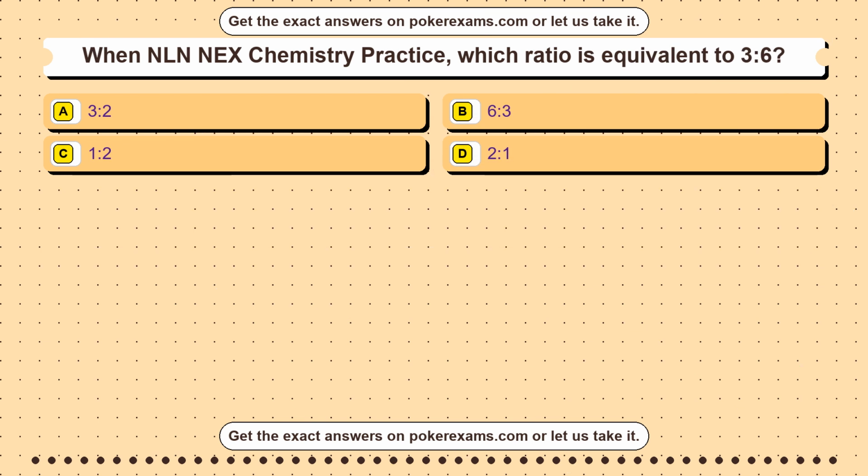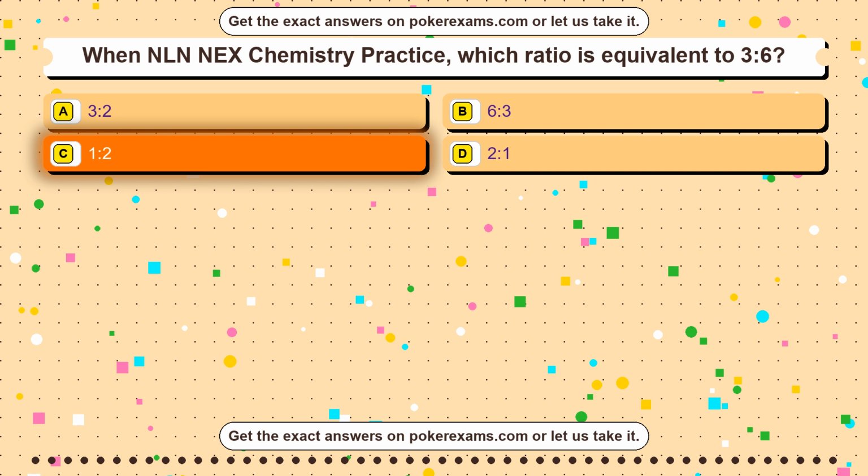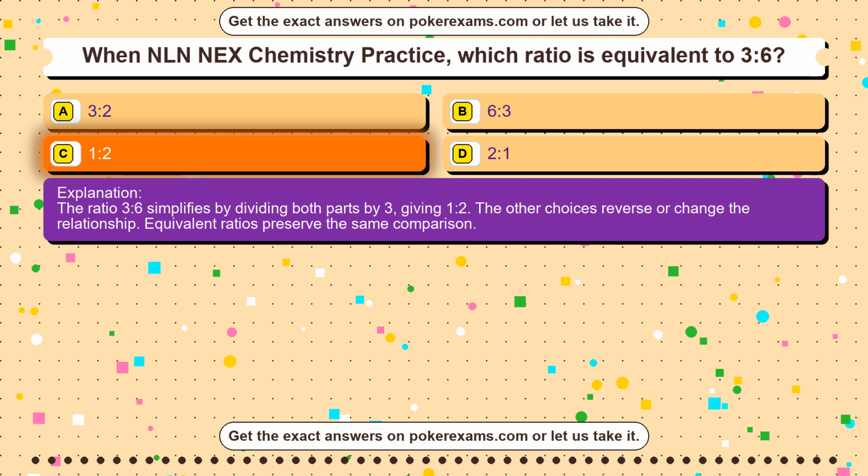Question 39. When NLN NEX Chemistry Practice, which ratio is equivalent to 3:6? Option A, 3:2. Option B, 6:3. Option C, 1:2. Option D, 2:1. The correct answer is option C, 1:2. The ratio 3:6 simplifies by dividing both parts by 3, giving 1:2. The other choices reverse or change the relationship. Equivalent ratios preserve the same comparison.